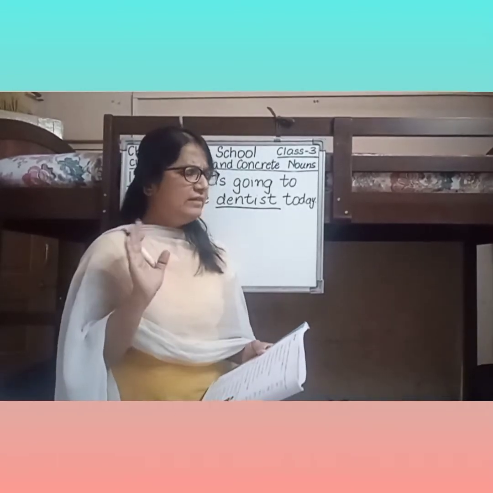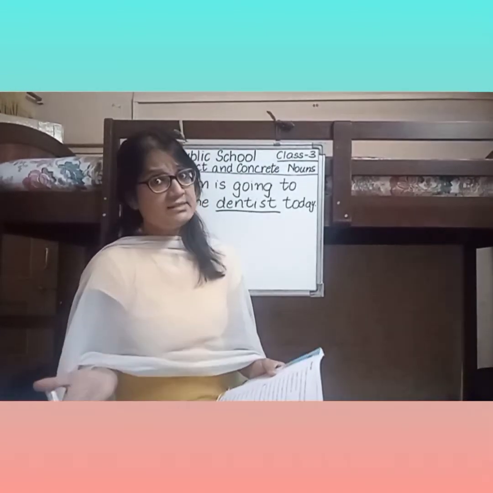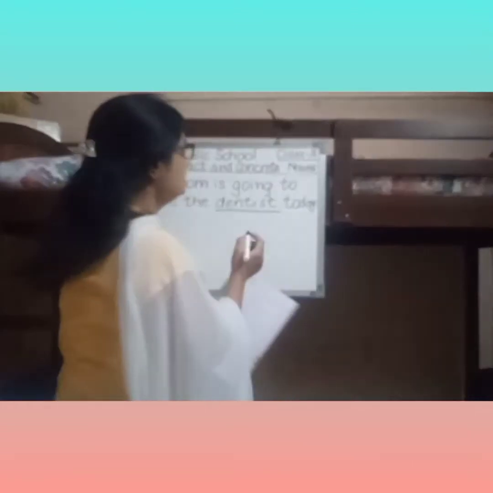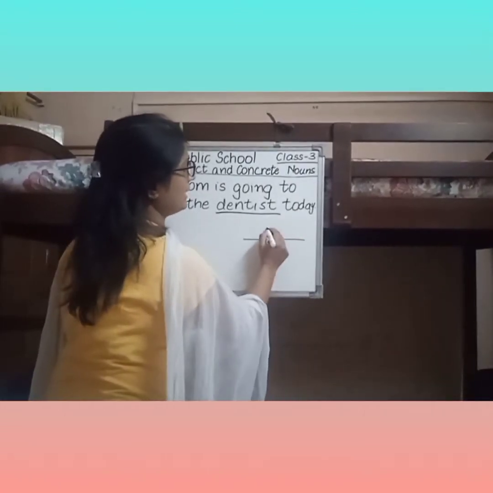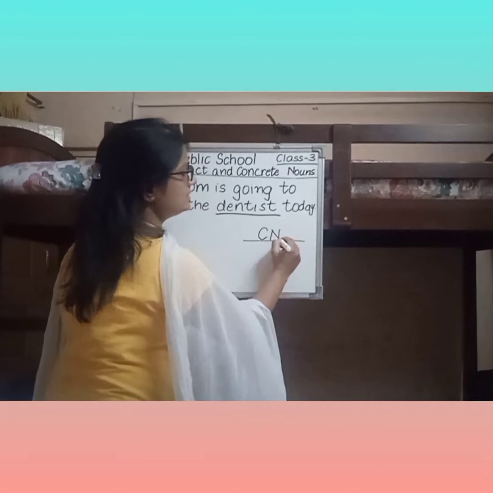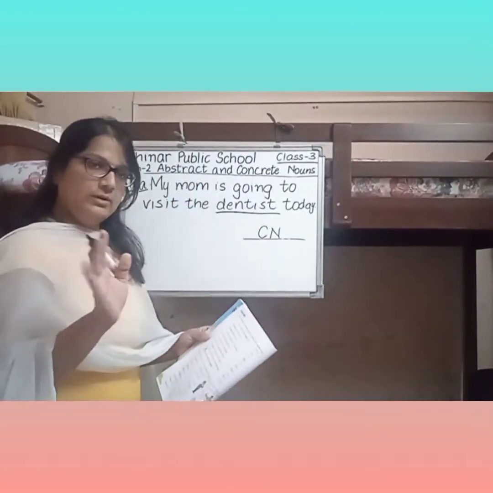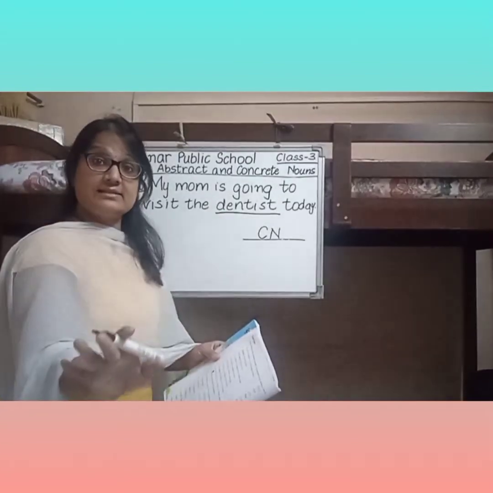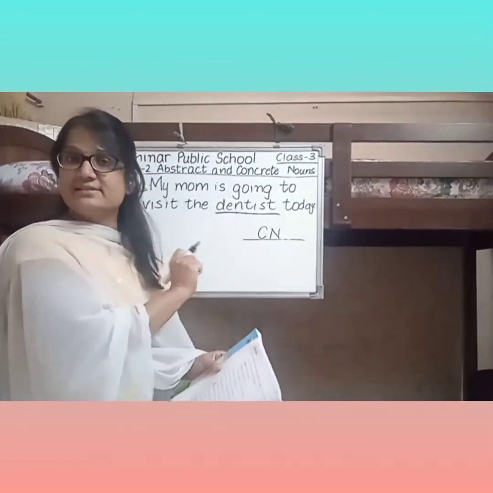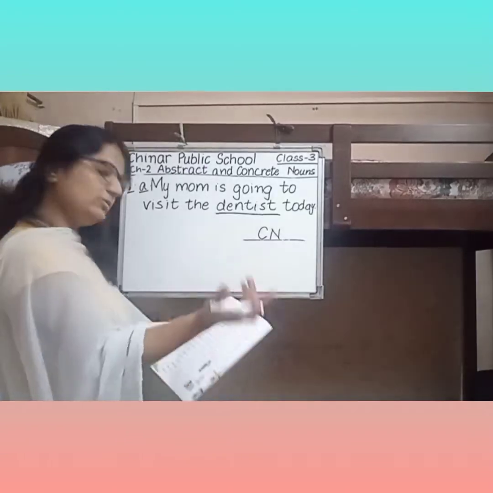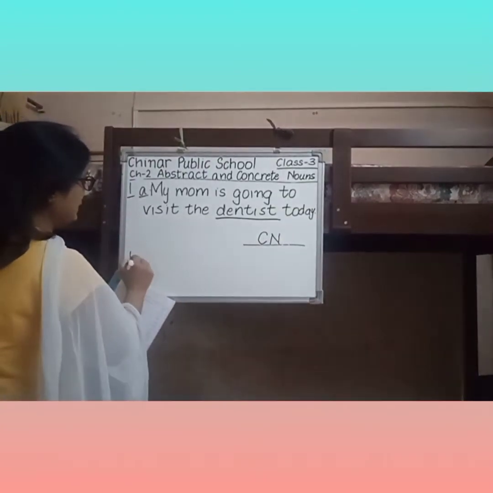Tell me, can we see a dentist? Yes, of course we can see a dentist. So here in the blank we have to write concrete noun, CN. CN you can write down, right, for concrete noun. Because we can see a dentist. Physically we can see a dentist. That's why we are writing concrete noun. Simple.